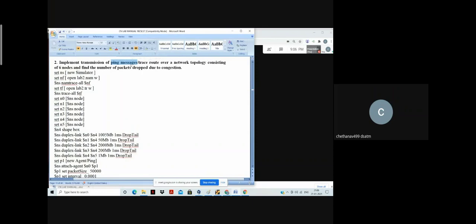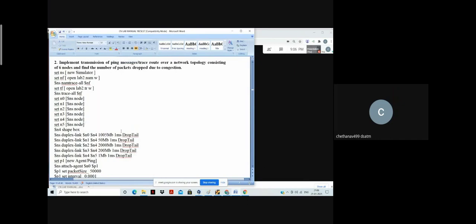This is a tool which mainly provides information such as sending a packet and, at the same time, receiving the reply. So it will get the acknowledgement for that packet. That is a request and a reply, both available between the two nodes. And here that is done by the ping agent.